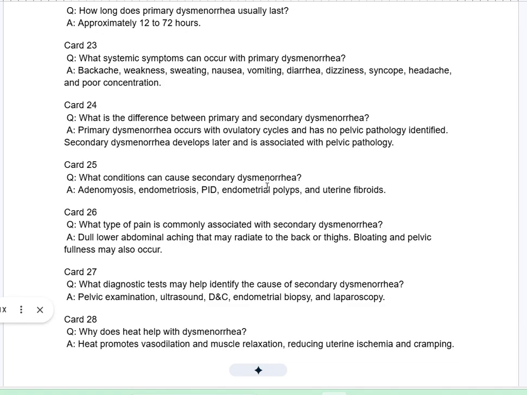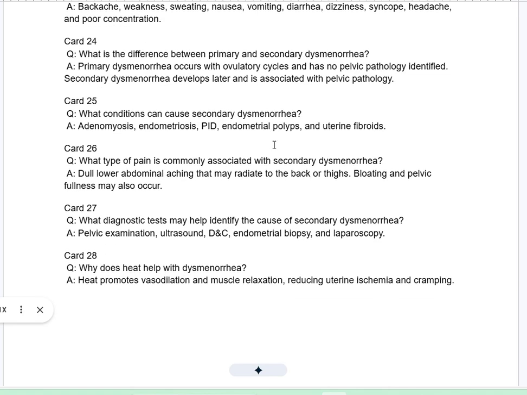Card 24. Q. What is the difference between primary and secondary dysmenorrhea? A. Primary dysmenorrhea occurs with ovulatory cycles and has no pelvic pathology identified. Secondary dysmenorrhea develops later and is associated with pelvic pathology. Card 25. Q. What conditions can cause secondary dysmenorrhea? A. Adenomyosis, endometriosis, PID, endometrial polyps, and uterine fibroids.